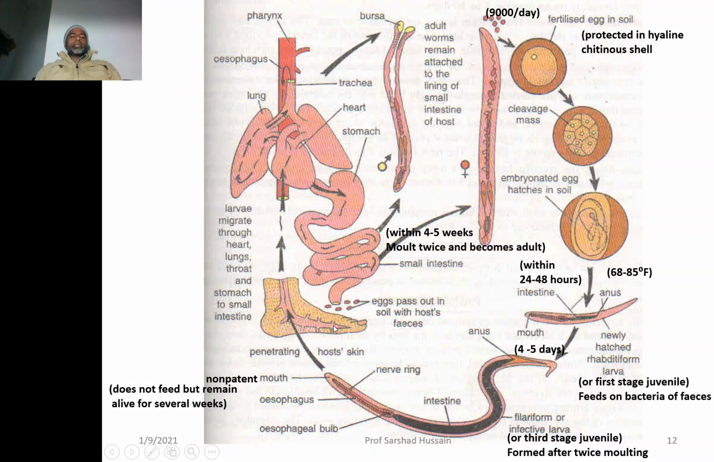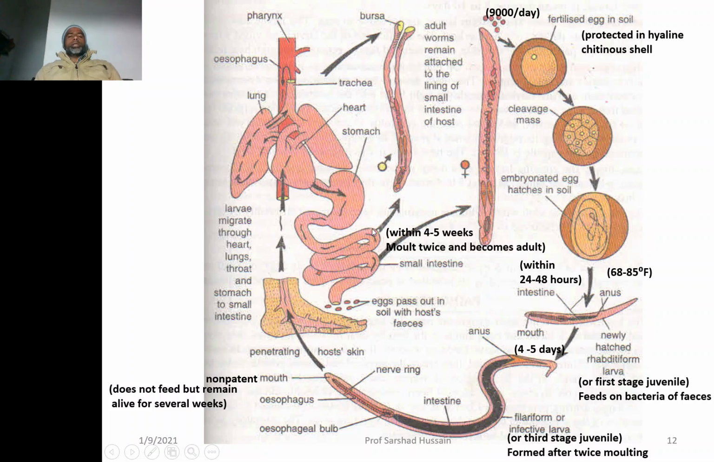Okay, once it is inside the bloodstream, through the bloodstream, it reaches the heart. From the heart, it goes to the lungs. From the lungs, it goes to the trachea. From the trachea, because the trachea and the digestive system, the esophagus, open directly at the epiglottis, it will jump into the esophagus. From the esophagus, it will percolate down and reach the stomach.